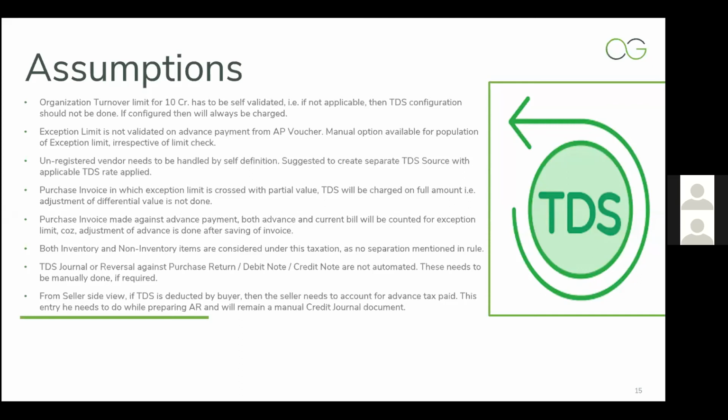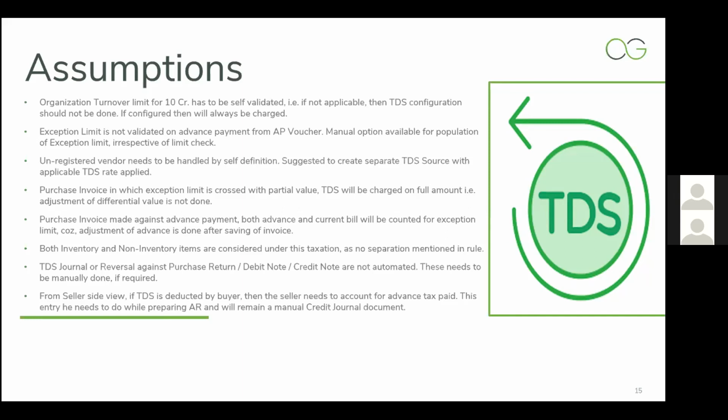The second point is that the exception limit is not validated on advance payment. That is, in case of AP voucher, as we already know, the existing working behavior of AP vouchers is to calculate the TDS rate as per the section definition. While there is an option provided to populate the exception limit or the exception rate, even in that case it doesn't validate whether the limit has been crossed or not. If the user opts for exception rate, the system directly populates it, irrespective of whether the limit is still pending or has been crossed.